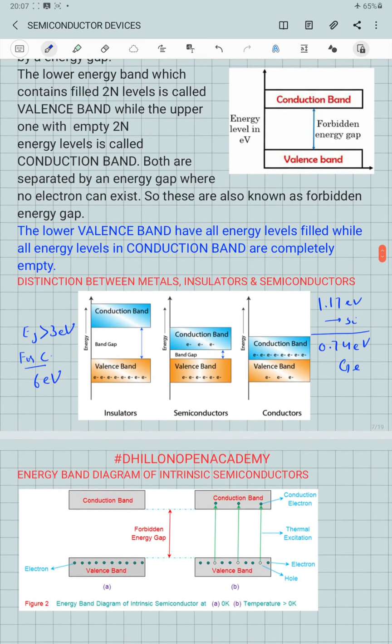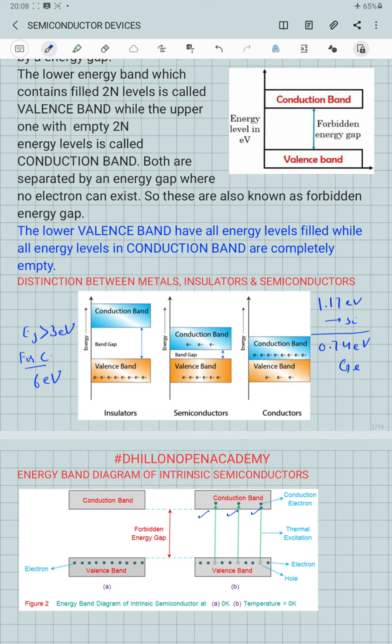If we take a look at the energy band diagram of intrinsic semiconductors, in figure A, which is at absolute zero, you can see all the electrons are present in the valence band. No electron is present in the conduction band. But after increasing the temperature, some of the electrons move from the valence band to the conduction band, and they form an equal number of holes inside the valence band.